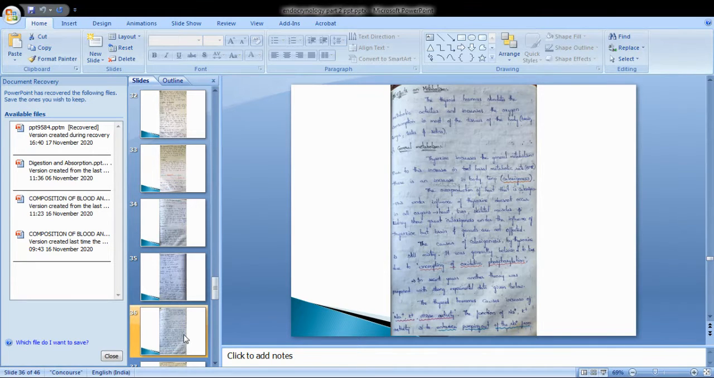Now let's come to the point of general metabolism, how the metabolism takes place in our body. Thyroxine increases the general metabolism. Due to this, there is an increase in the basal metabolic rate.